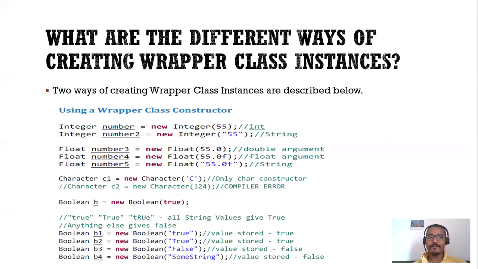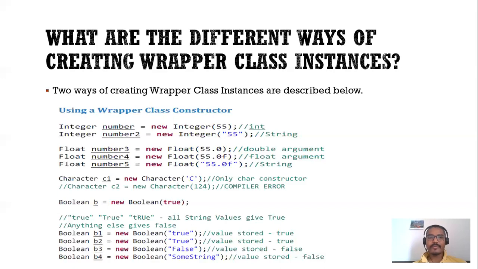So in the first example, Integer number is equal to new Integer(55). That 55 is the primitive value. That int we are passing to the constructor, and then the constructor will convert that value into the instance form, so we will get that value in the instance number. Here are a few examples I have listed down. You can go through this and try it in your Eclipse. You can try to create instances using the wrapper class constructor.